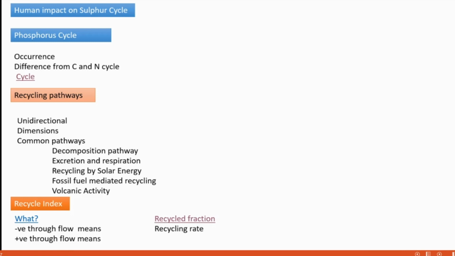So we need to diminish the level of sulfur released to the atmosphere. Sulfur dioxide is a potent phototoxic pollutant. Phototoxic means it turns toxic when exposed to light. Such substances are called phototoxic.